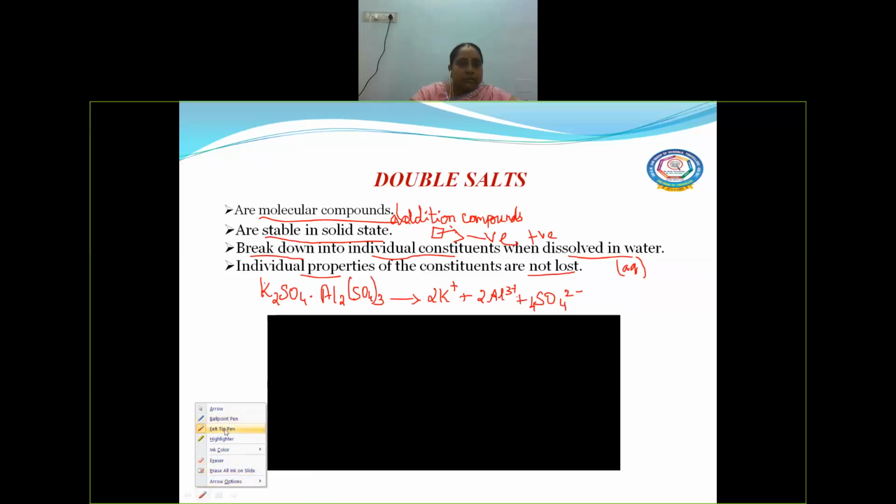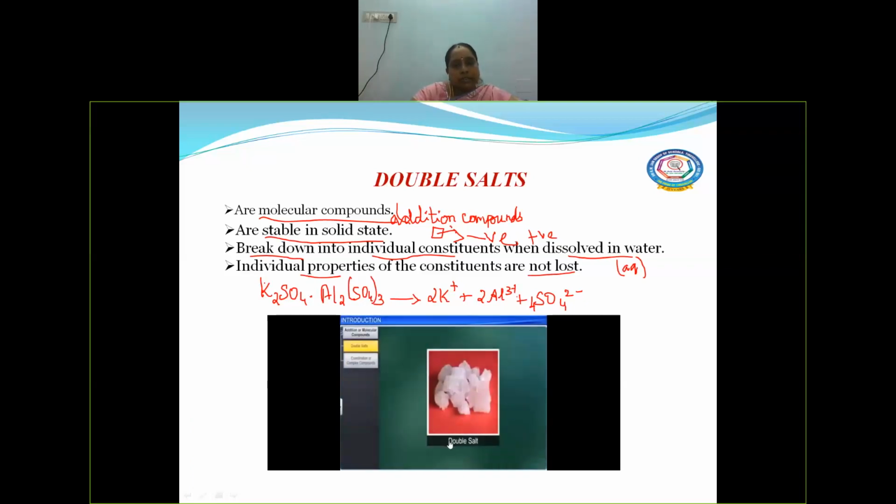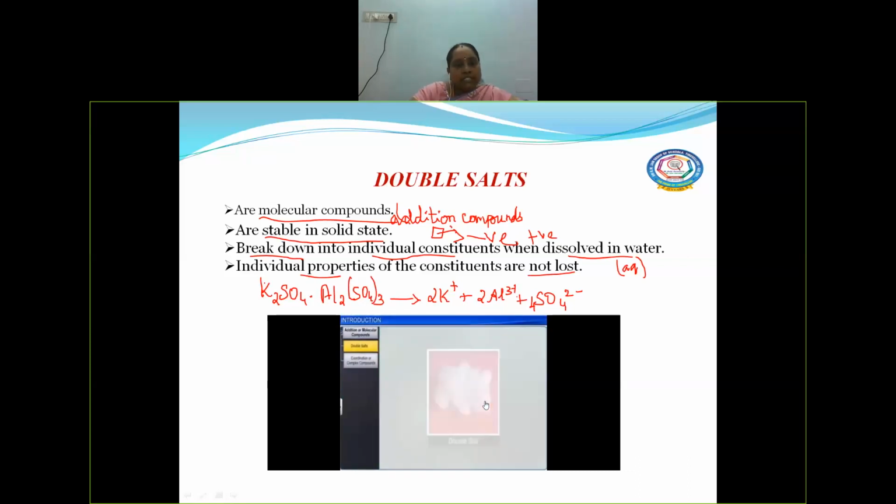and other examples also, let me show you today. Okay. See, this is a double salt. Okay, the image of a double salt, right? So which is solid in state. In its solid state, it will be rigid. It will not produce any ions.